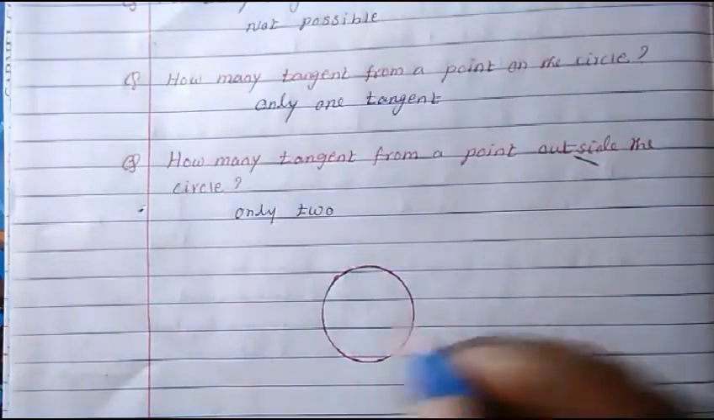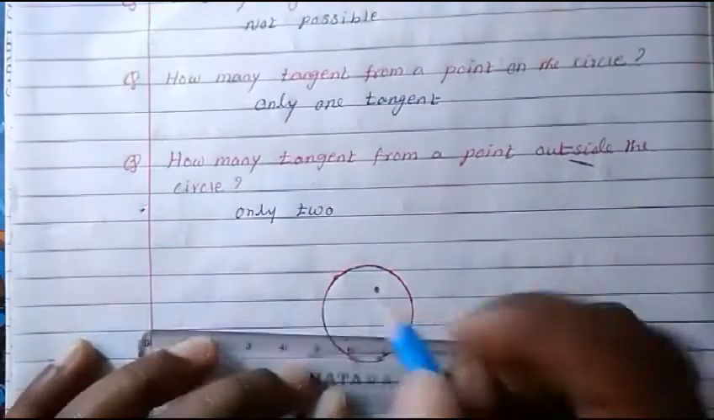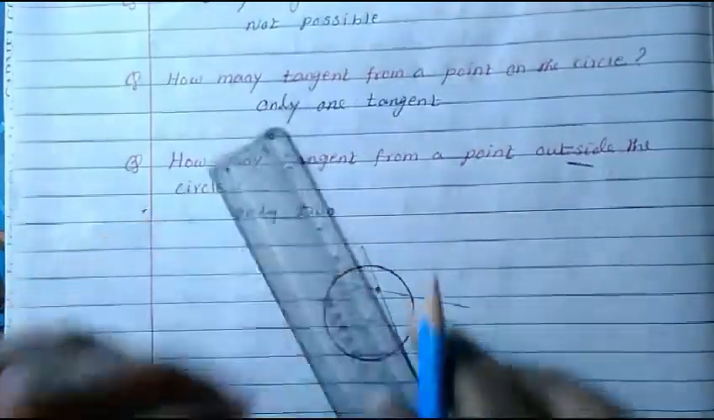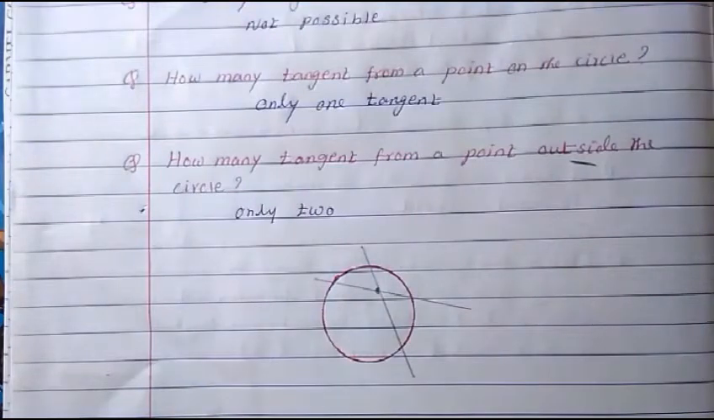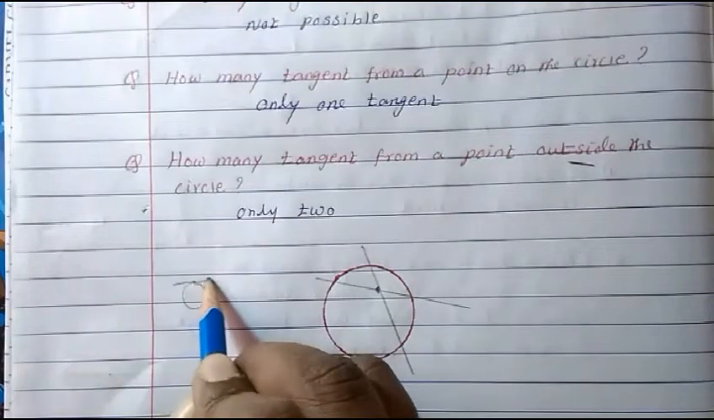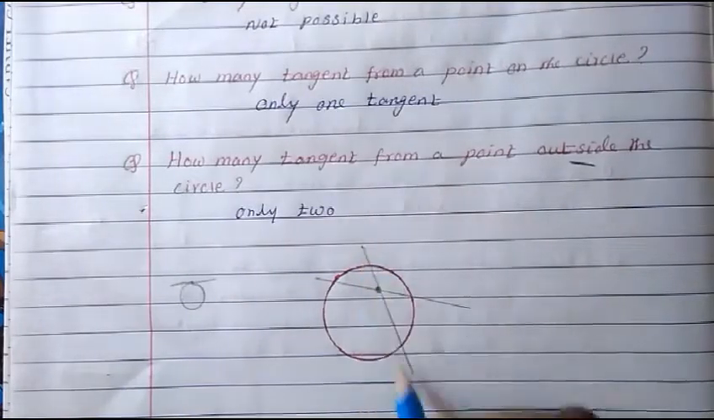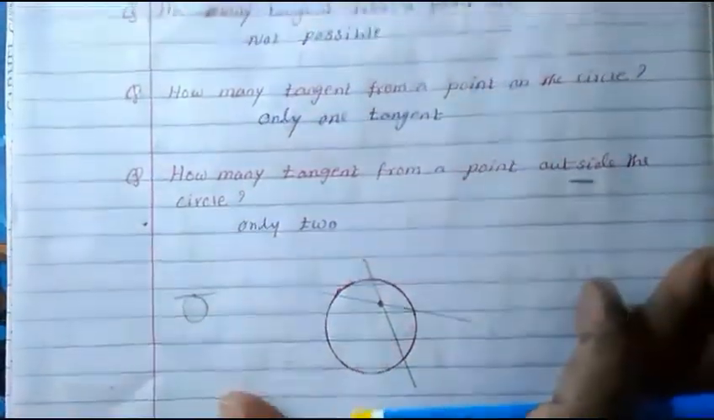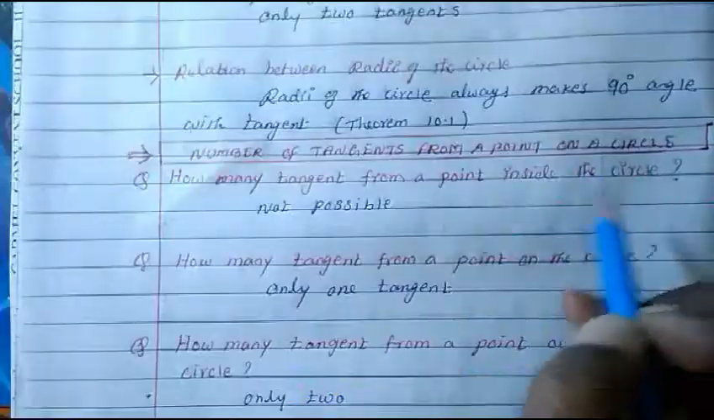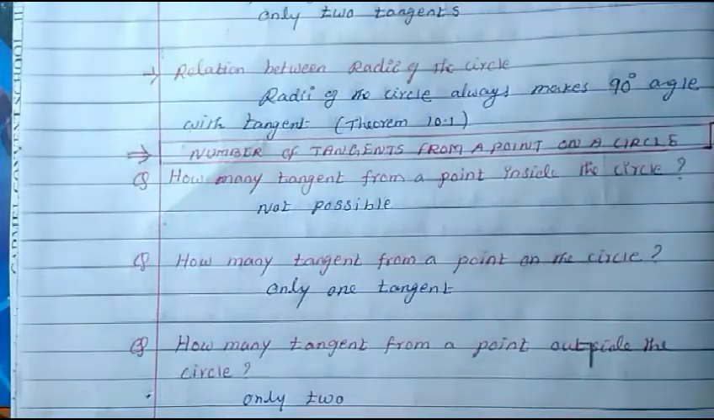For example, in this circle there is a point inside the circle. Now how many tangents can you draw? Whichever direction you draw a line, does it become a tangent? Because a tangent is what? When the circle is here and a line passes touching just one point, that we call a tangent. So when the point is inside, can we draw a tangent? It is not possible. So there is no possible way to draw a tangent from a point inside the circle.